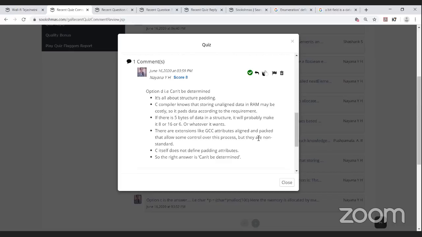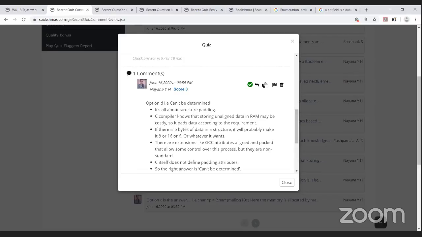It's all about structure padding. The C compiler knows that storing unaligned data in RAM may be costly, so it pads data according to the requirement. If there are 5 bytes of data in the structure, it will probably make it 8 or 16 or whatever it wants. There are extensions like GCC attributes aligned and packed that allow some control over this process, but they are non-standard. C itself does not define padding attributes, so the right answer is can't be determined. Okay, she's telling that within a structure, it will allocate whenever it is initialized.